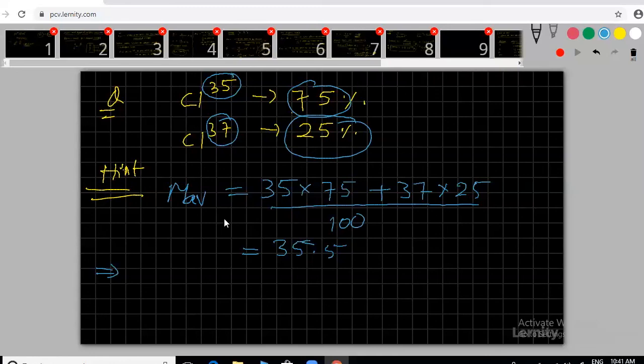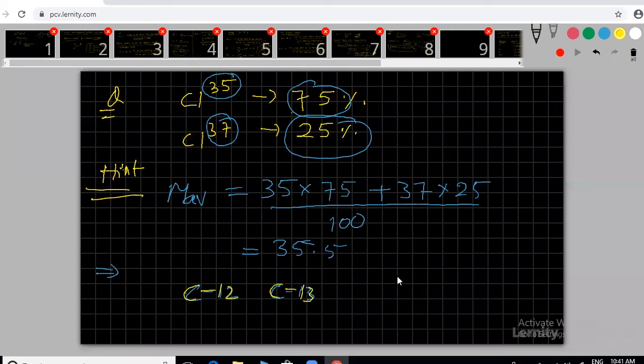Okay. Try this question. Carbon occurs in nature as a mixture of carbon 12 and carbon 13. Clear?